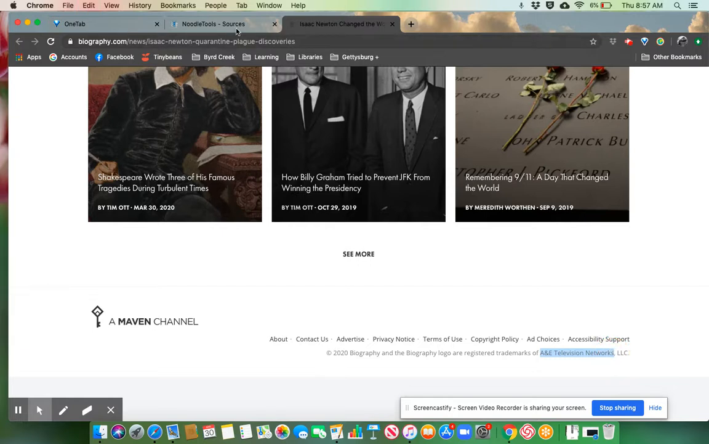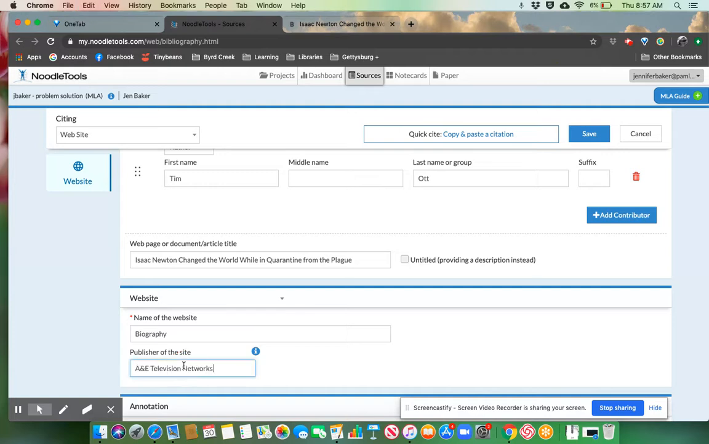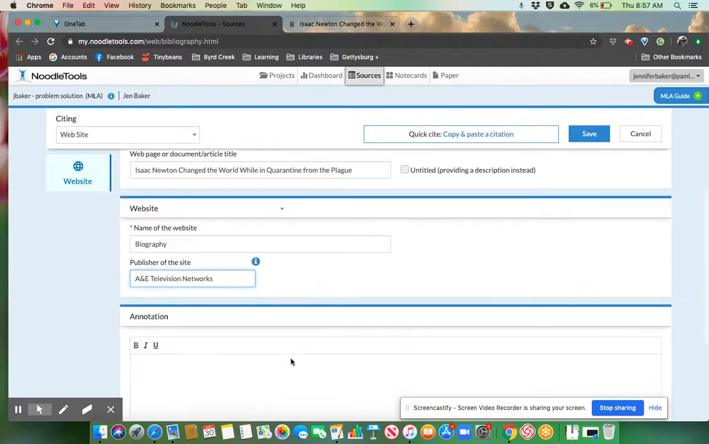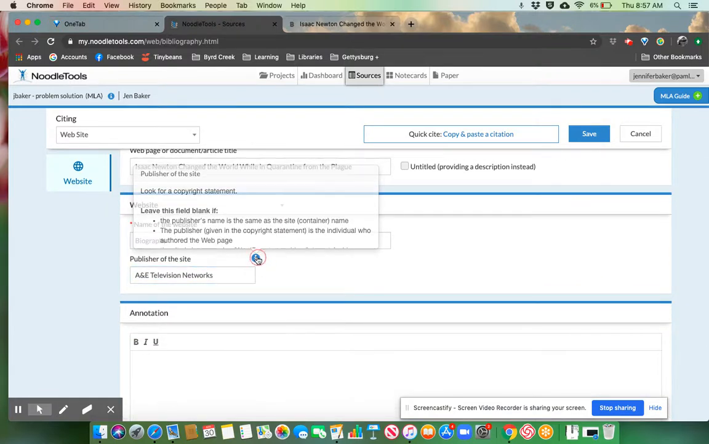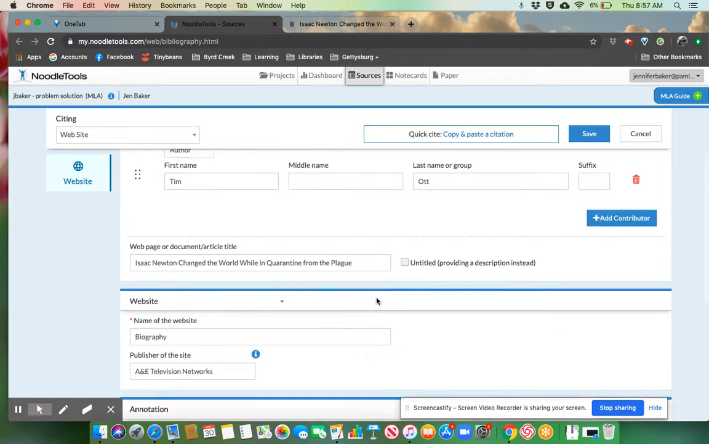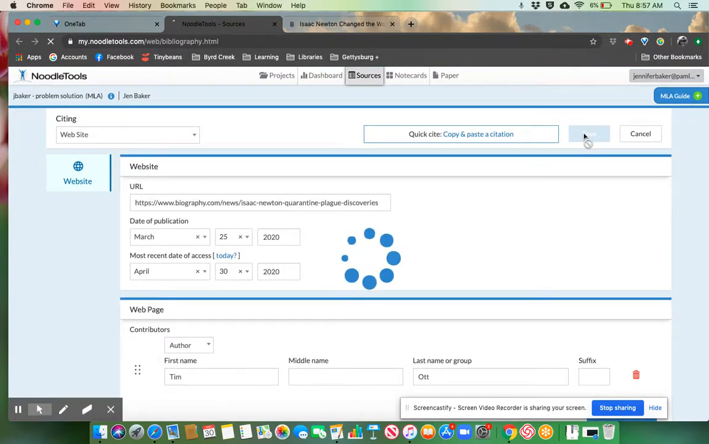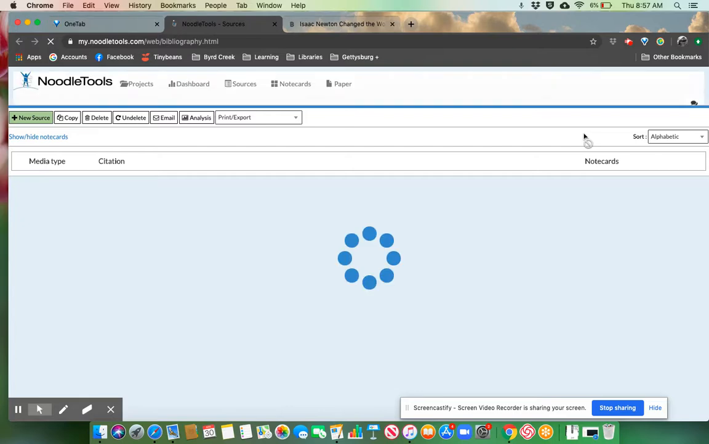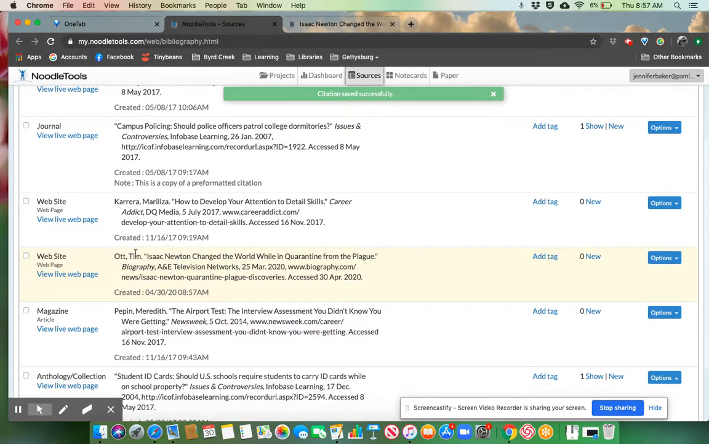Okay, and so we are going to put that down here where it says publisher of the site, and you don't need to include LLC or Inc. or any of that stuff, and that will tell you right there if you need help. Okay, so now we are going to save that one. Here's our new citation. We have the author, the article title, the website, the publisher, the date, the URL, and the date we accessed it. And that is a perfect citation, and that's what we're looking for.